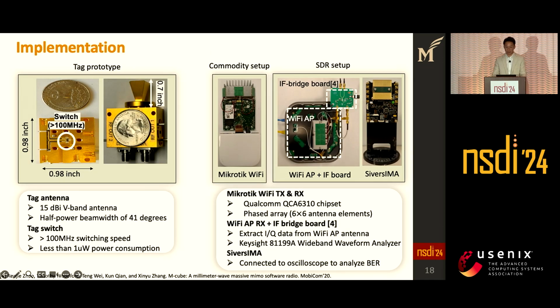We implemented the design using the tag prototype, and this tag can support high-speed modulation. For Wi-Fi, there are two types of receivers. One is a commercial millimeter wave Wi-Fi receiver. Using this, we confirm that our design is compatible with existing Wi-Fi networks. Since this Wi-Fi receiver does not provide BER information directly, we connect the IF bridge board received from the UCSD group to capture IQ samples just for evaluation.